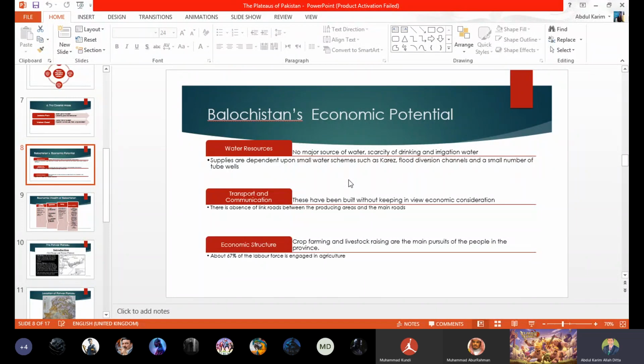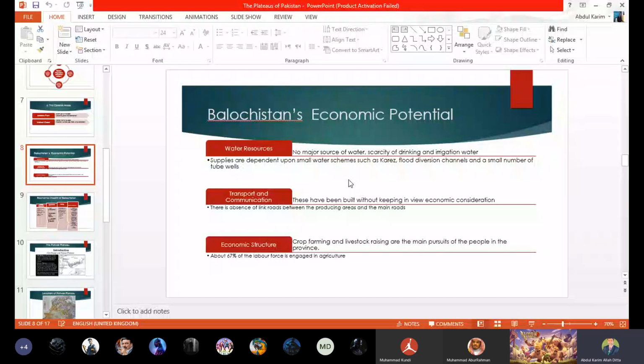The requirement of the question is that we have to write in favor and we have to write against, beta. It means that we have to write the possibilities. Yes, there are possibilities. Balochistan has the potential, beta. But at the same time, to some extent, we can't do that. It means that there are some problems.